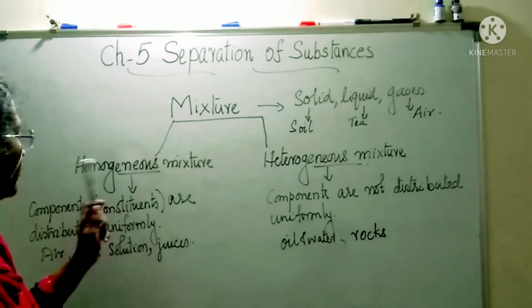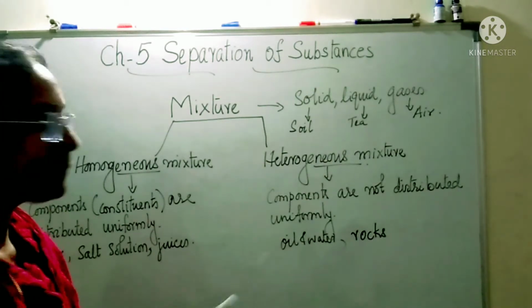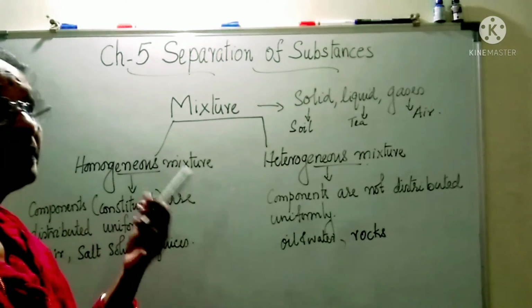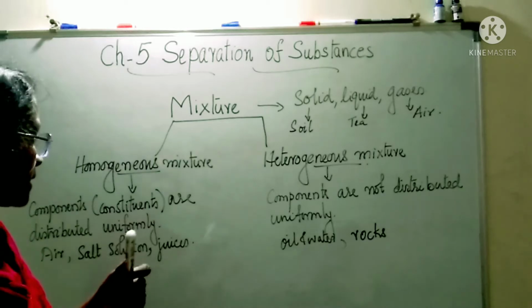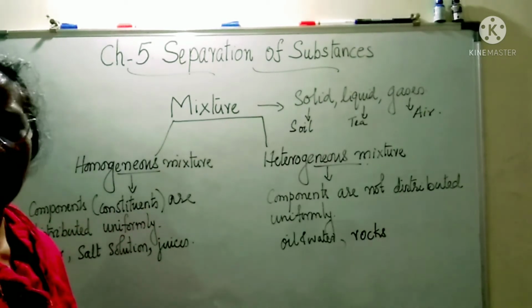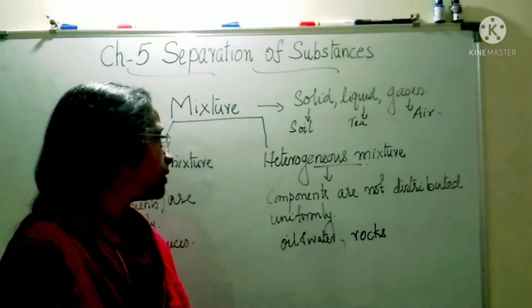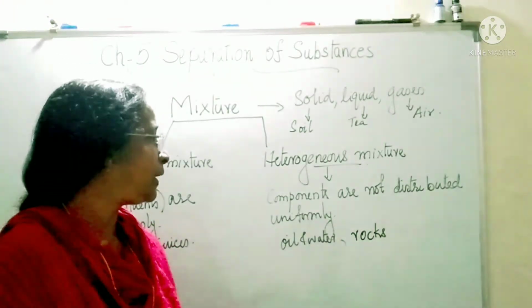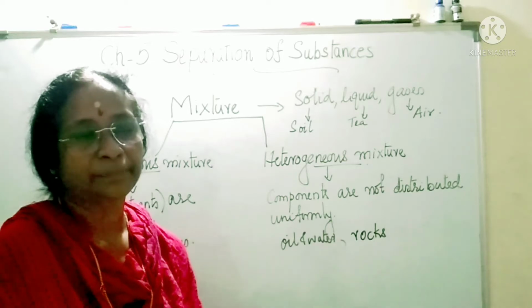Now in homogeneous mixtures, the constituents or the components are distributed uniformly. Example: air, salt solution is a homogeneous mixture, and juices are all homogeneous mixtures. And for heterogeneous mixtures, the components are distributed non-uniformly, or the components are not distributed uniformly.